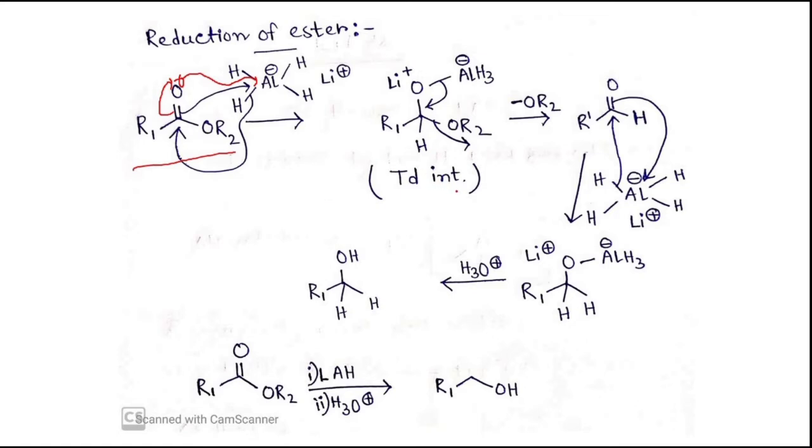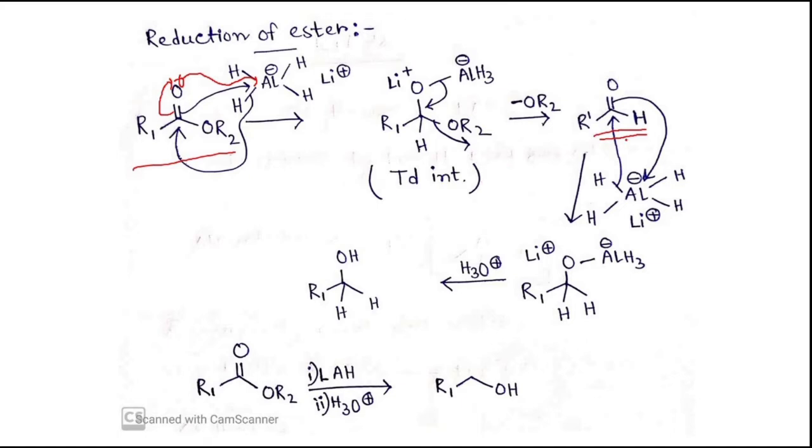Now this tetrahedral intermediate will immediately decompose to generate this aldehyde. So you can see from the ester I am getting this aldehyde. Why is this tetrahedral intermediate not stable?